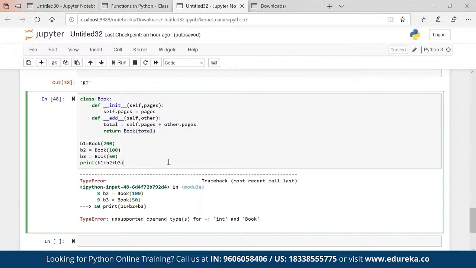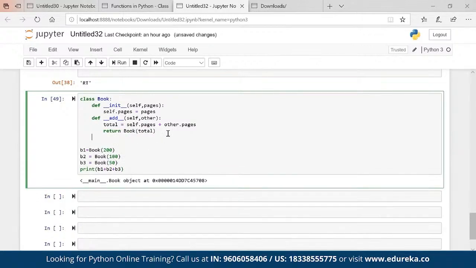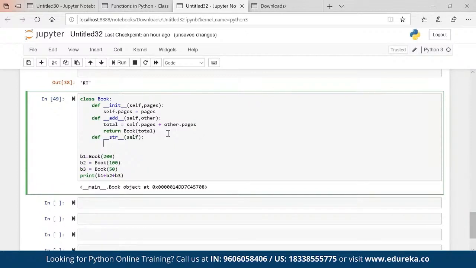Now if I execute, obviously we have to convert to a string as well because we are adding two books, right? So if you want the output, it should be def str, which is again a magic method, self. These are constant, this cannot be changed, this is what you have to pass. Print str self dot pages.